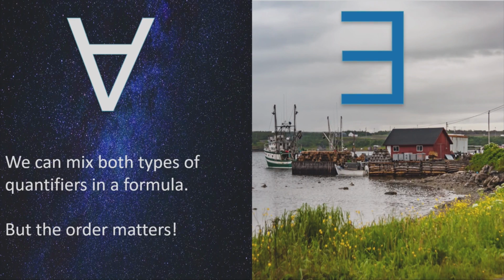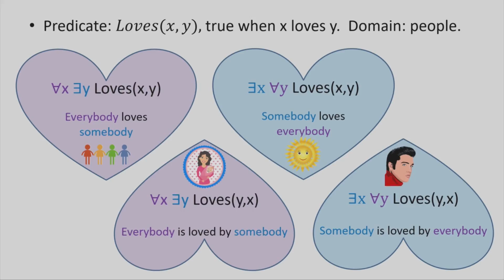So usually this lecture falls around Valentine's Day, so don't be surprised if you see a lot of Valentine's Day themed examples. Let's do it. Let's look at the Valentine's Day predicate, which is loves(x, y), which is true when x loves y. And the domain would be just people. Here are 4 sentences that you could make using one existential quantifier and one universal quantifier. And all of those sentences mean something different. So let's go over them.